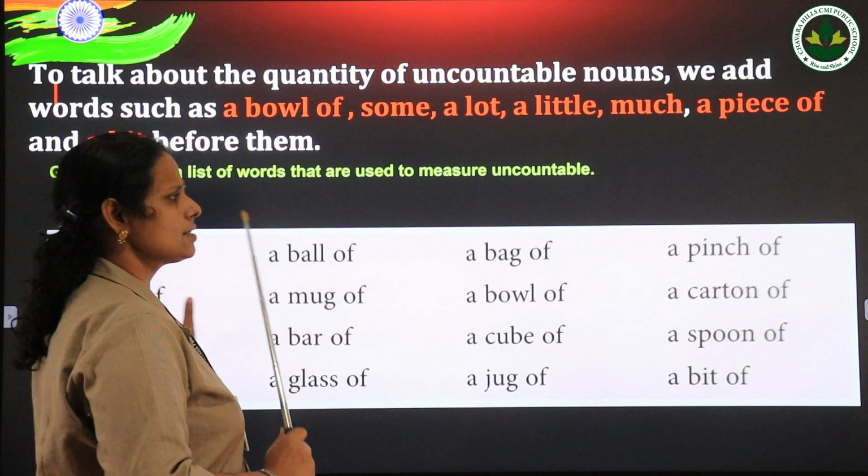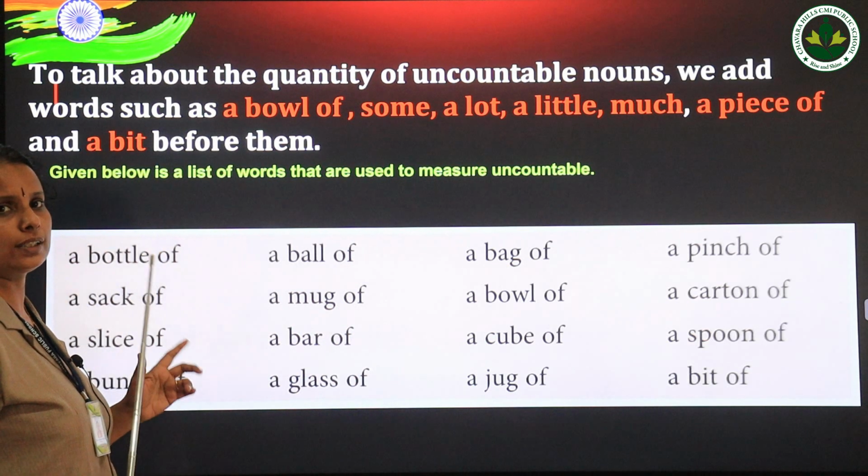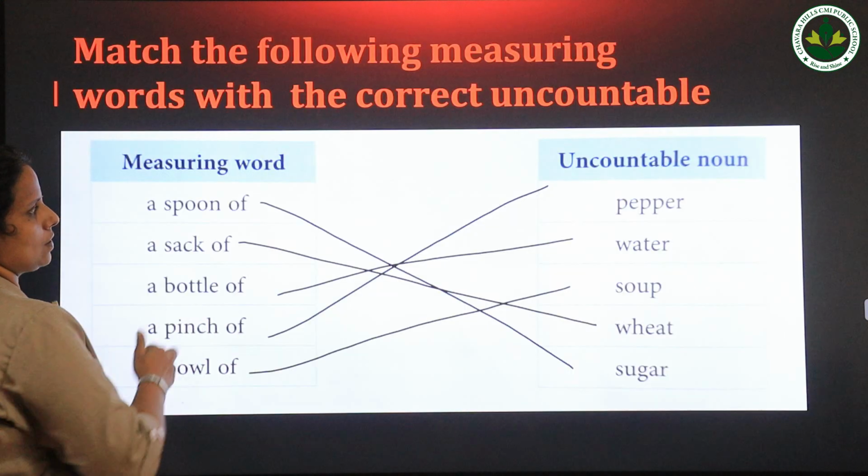So these are some of the measuring terms which we use before the uncountable nouns.